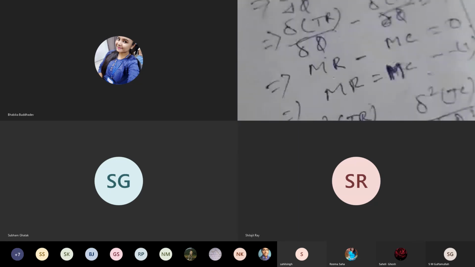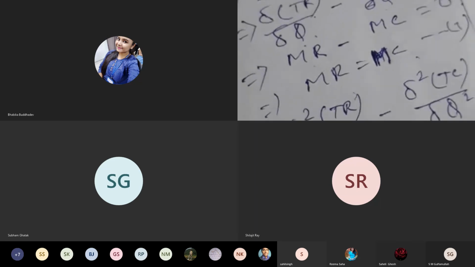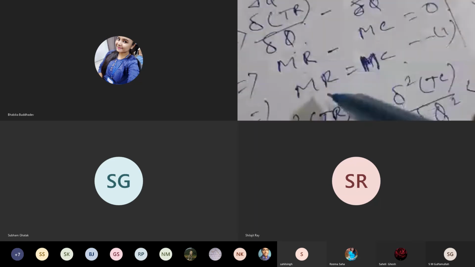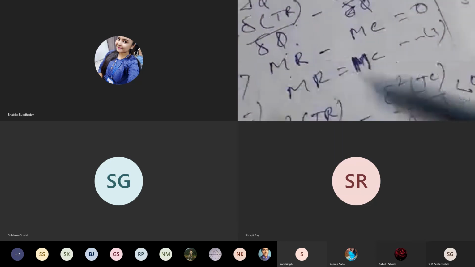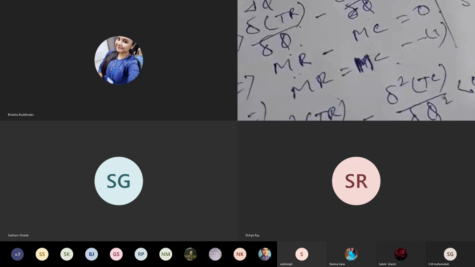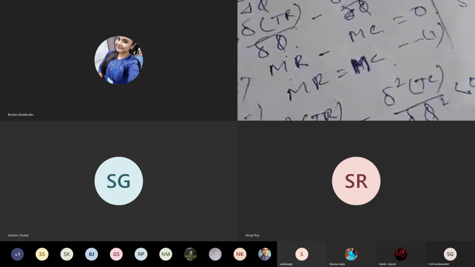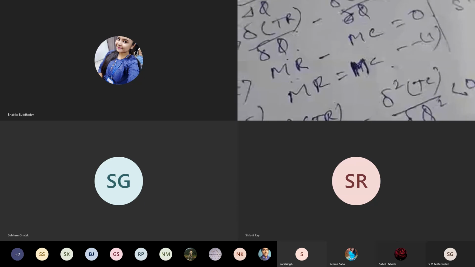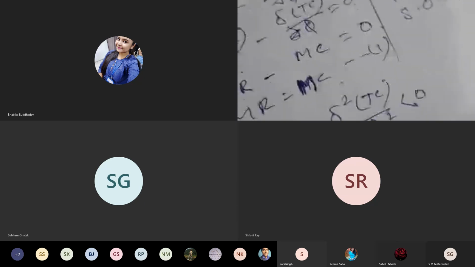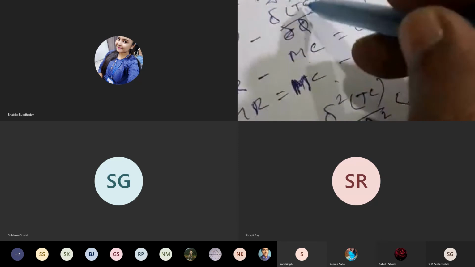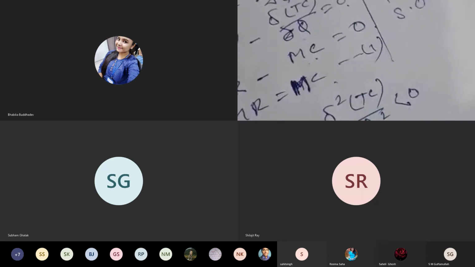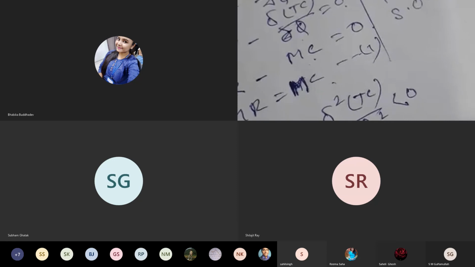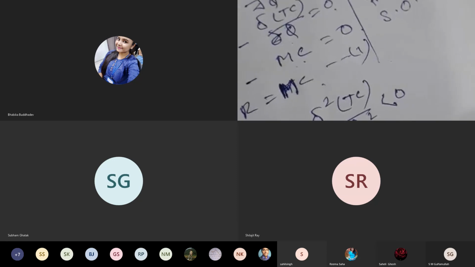After the first order condition we have derived, delta TR by delta Q equal to MR. That means we may write delta 2 TR means delta MR by delta Q, minus delta TC by delta Q equal to MC. So this is second order. So delta MR by delta Q minus delta MC by delta Q less than 0.